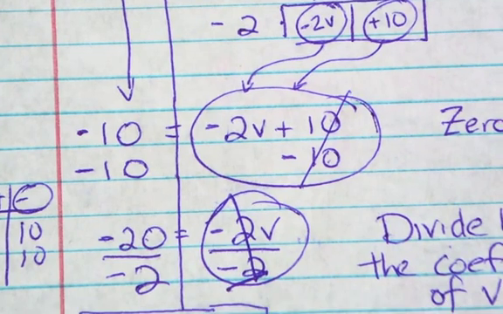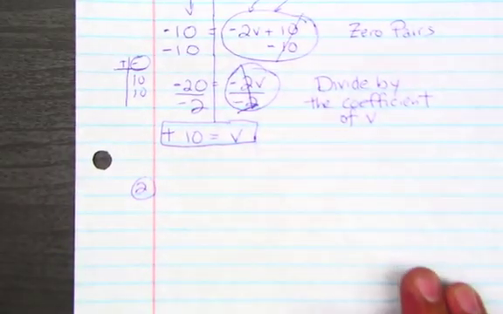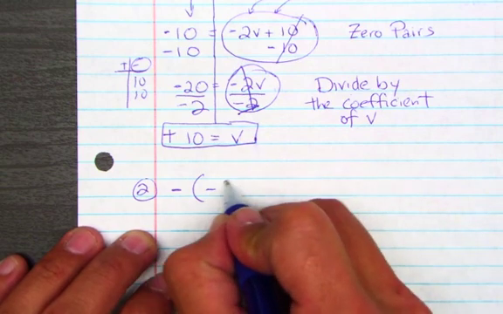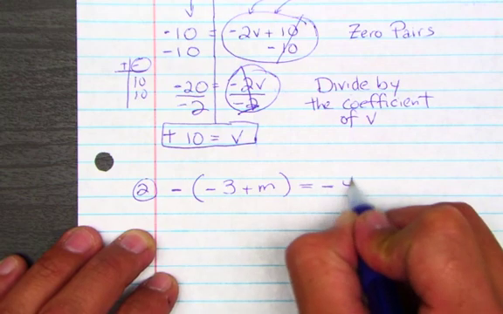Number 2. Go ahead and write that down. Number 2 is the opposite of negative 3 plus m equals negative 4.